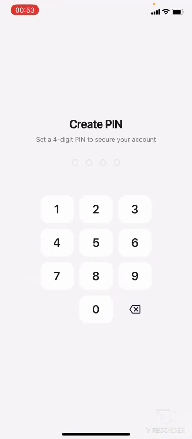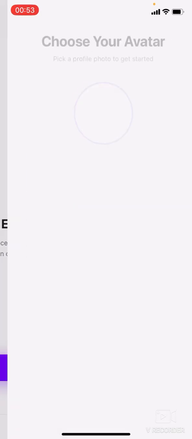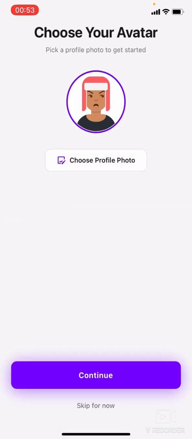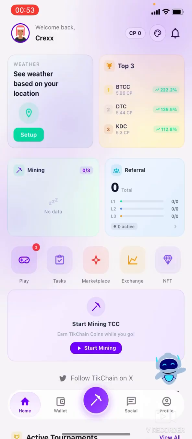Okay, good. Now you have to create a pin. You can enable your biometrics if you have your biometrics on your mobile phone activated. I'm going to enable mine. Choose avatar. I think I can skip this for now. I can put a profile picture later on. You can just skip this. Just click on continue. Okay, I'm going to skip this for now.